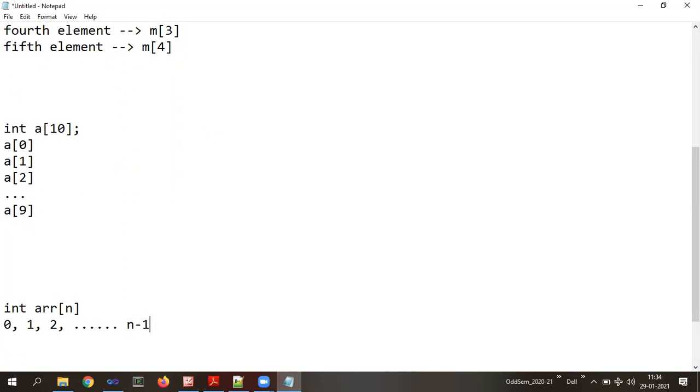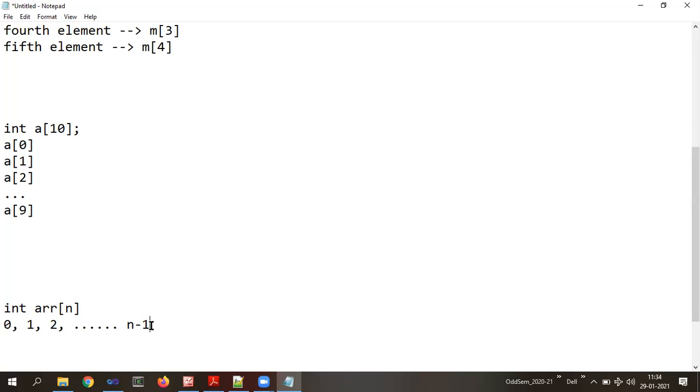N minus 1. Why not n? There are n elements, right? Then the last element should be accessed as n, right? Why not the one previous to that? Because the index starts at 0.